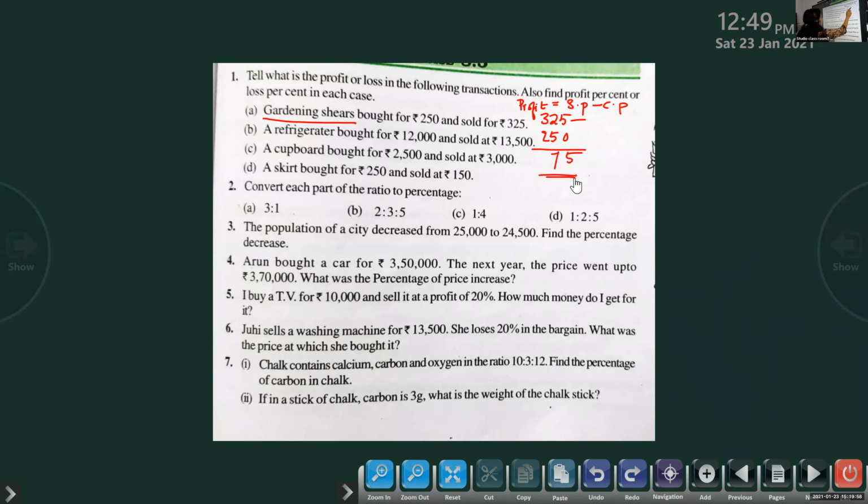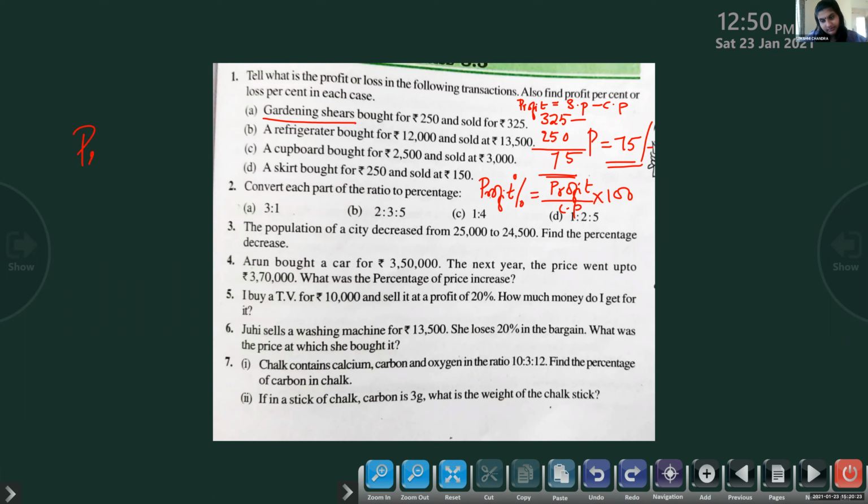So my profit is 75 rupees. Now I have to find out the profit percent. Profit percent is equal to profit by CP into 100.